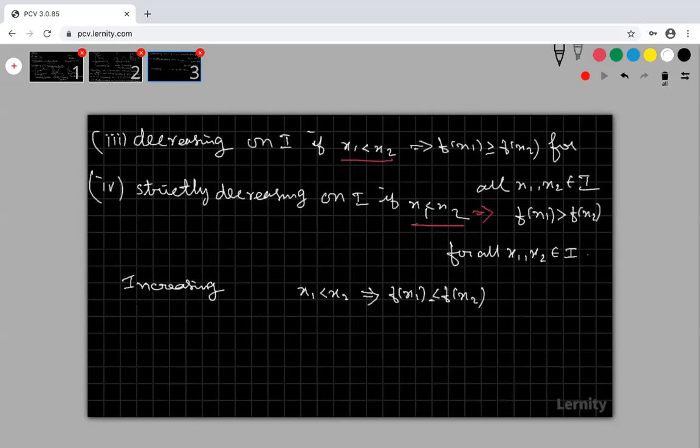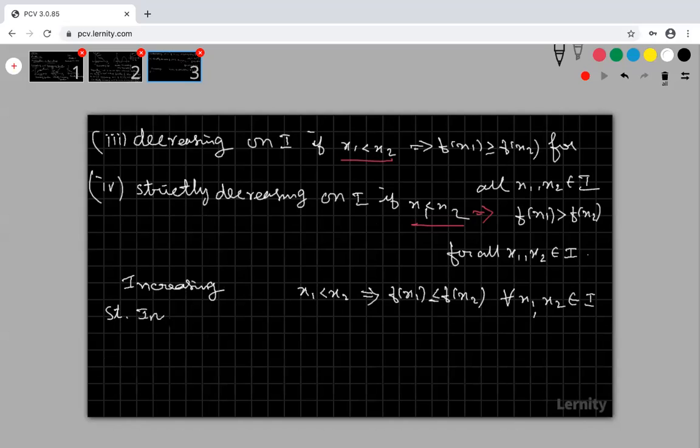Increasing means this condition is satisfied, x1 less than x2 always, then f of x1 less than or equal to f of x2, for all x1, x2 in the interval. If you take any two points in the interval and it satisfies this condition, then the function is called an increasing function.